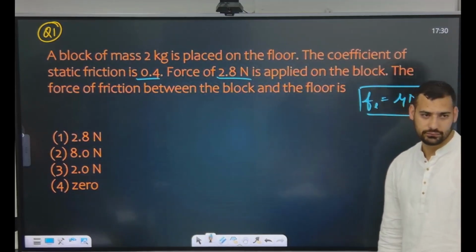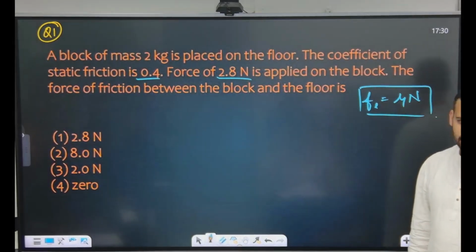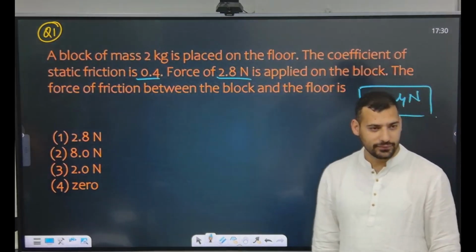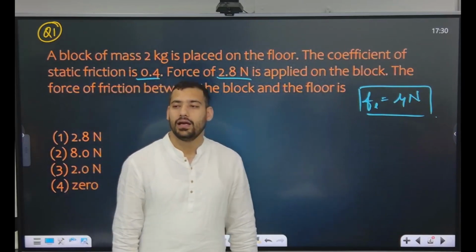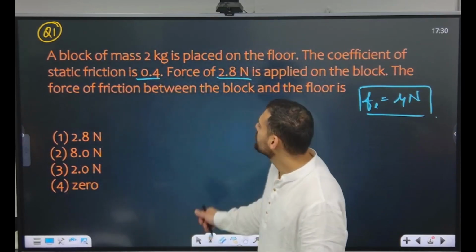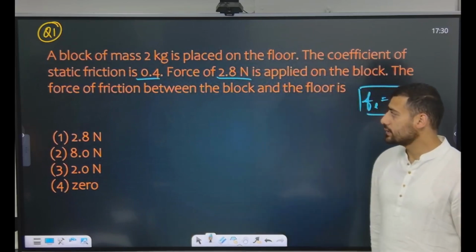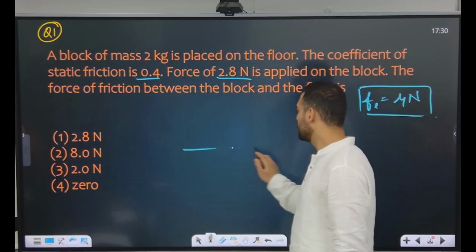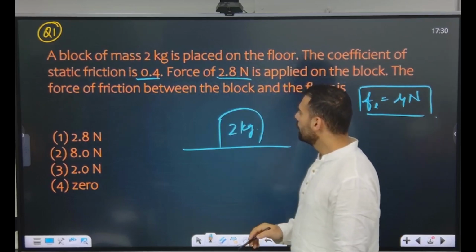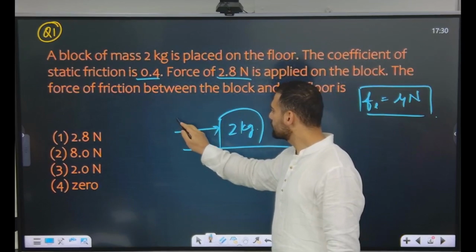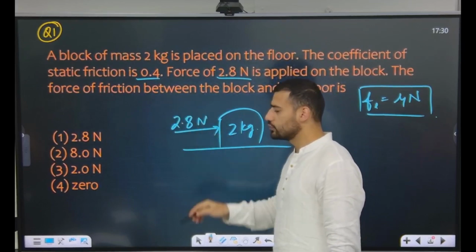How? The limiting friction is 8 newtons. Exactly, she's 110% correct. Actually, what is happening in this case is a block of mass 2 kg is being acted on by a force. It's under the influence of this 2.8 newtons.